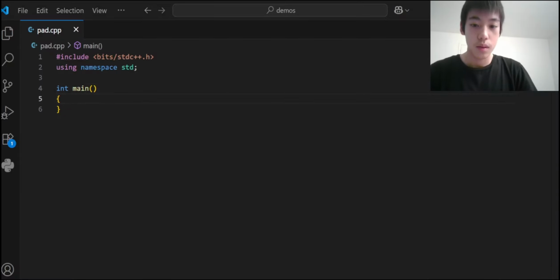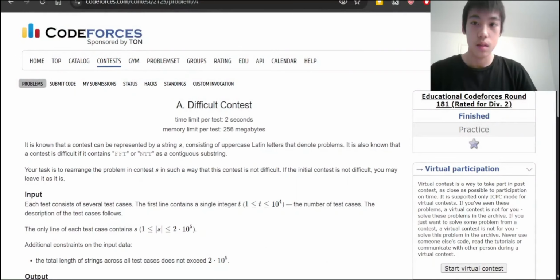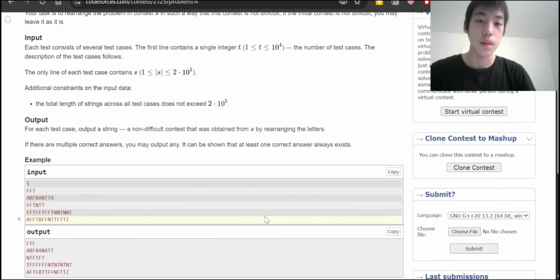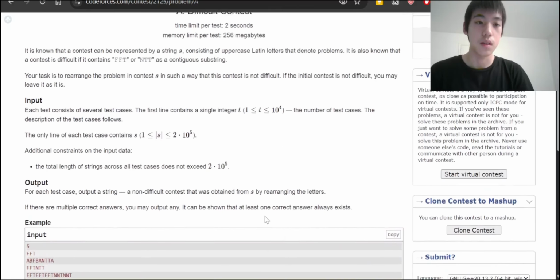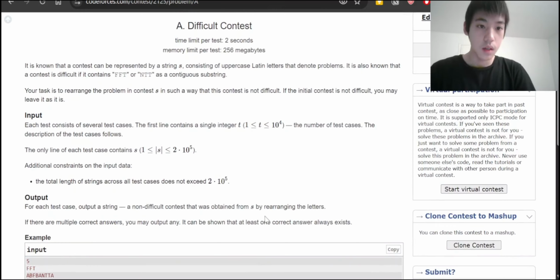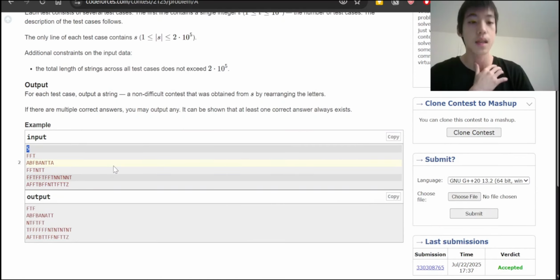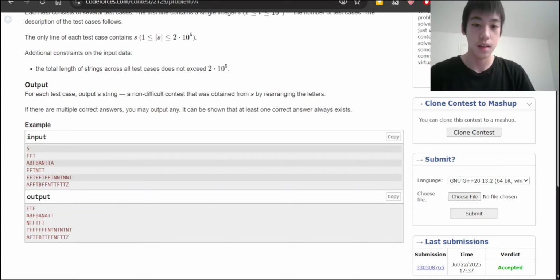If we go back to the problem statement, we can see that there are t test cases, and each test case is going to be the problem we're going to solve. So we're going to first read in the number of test cases, which in the sample input is going to be 5, and then loop 5 times and read in the string that we're going to rearrange.